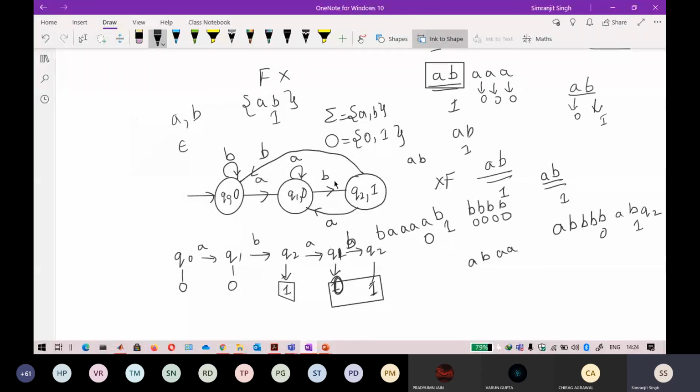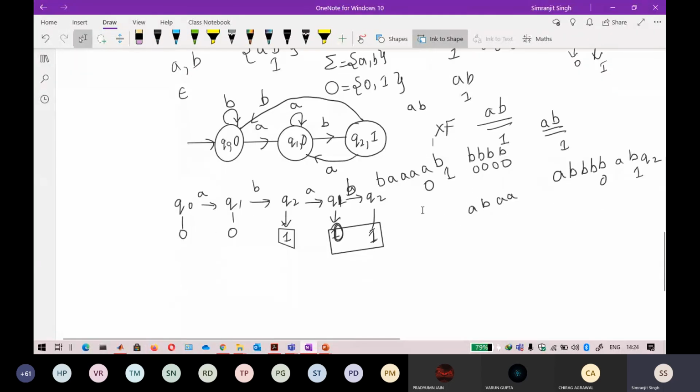If I parse any string like BAB, the output here will have 2 ones because the occurrence of AB is 2 times. I want 2 ones out of it. If I start from Q0, it will already output 0.